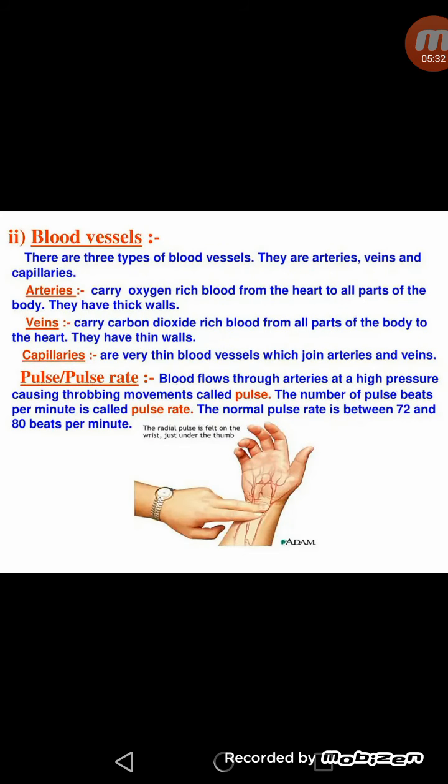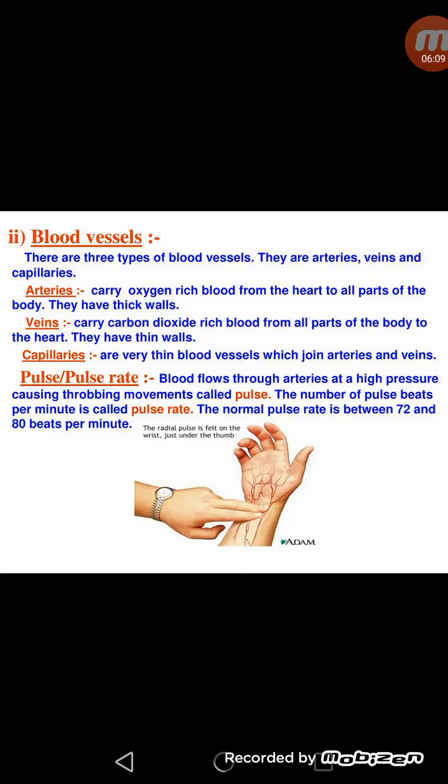Now the next topic is blood vessels. There are three types of blood vessels. Number one is arteries, number two veins, and number three is capillaries. Firstly, arteries. Arteries are those blood vessels which carry oxygen rich blood from the heart to all the parts of the body, and they have thick walls. So we can say arteries contain oxygenated blood, and they generally move from the heart to different parts of the body.